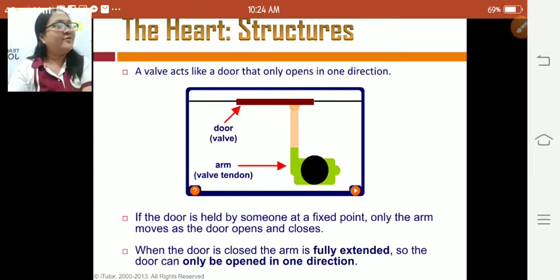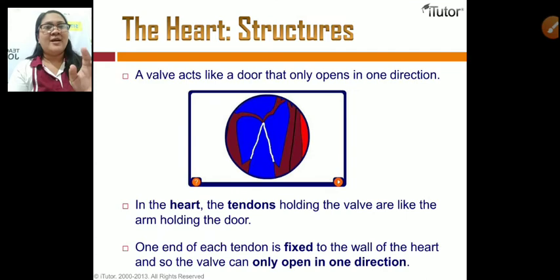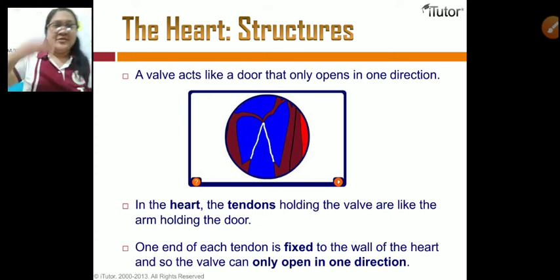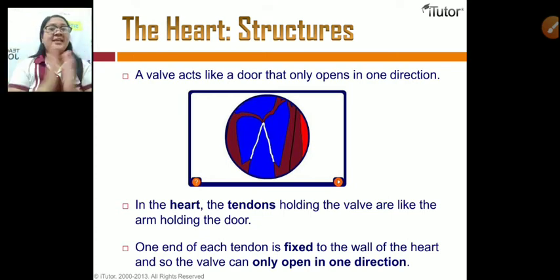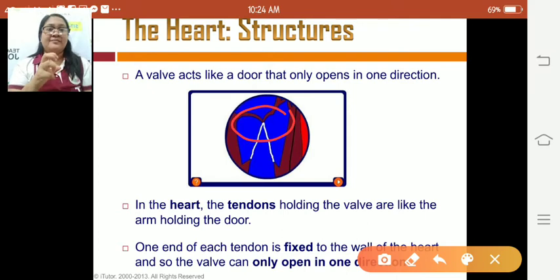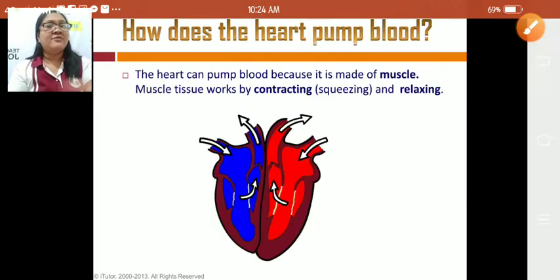Okay, the valve acts like a door that opens in one direction. So, in the heart, the tendons holding the valve are like the arm holding the door. One end of each tendon is fixed to the wall of the heart, and so the valve can only open in one direction.